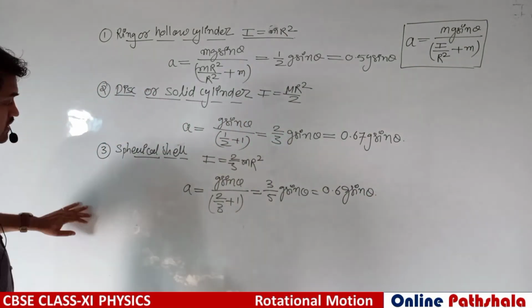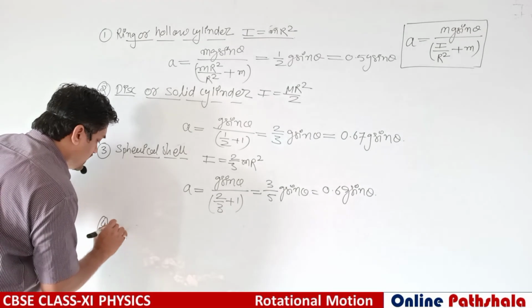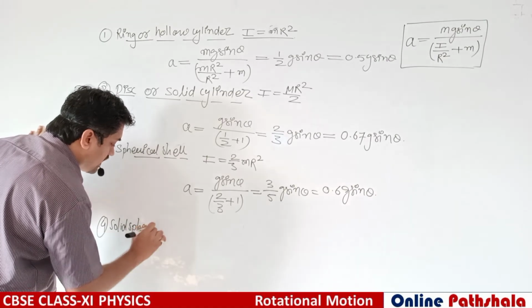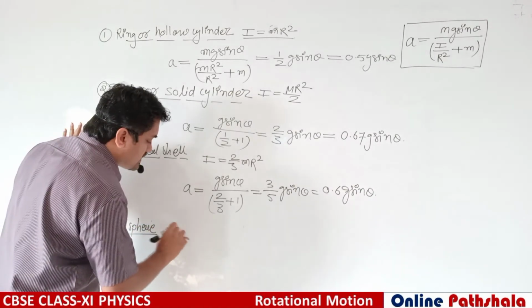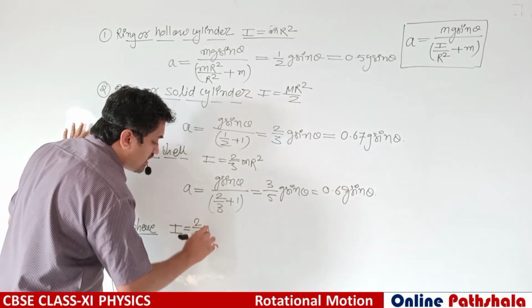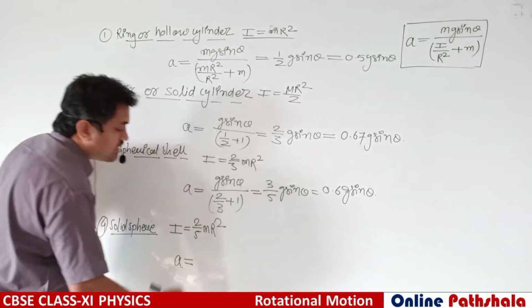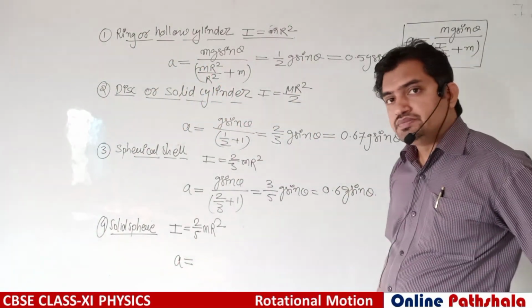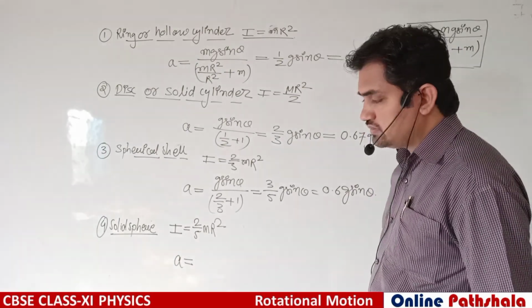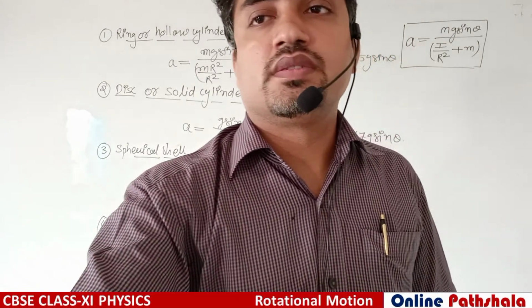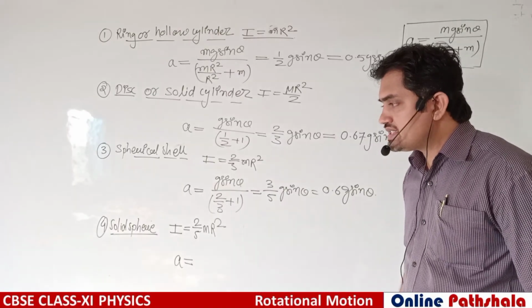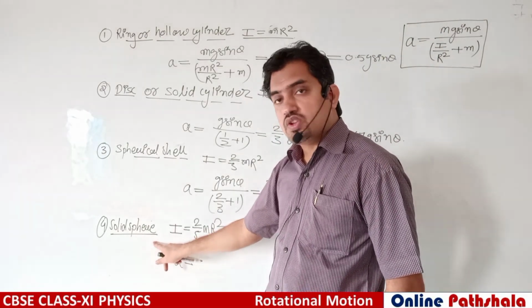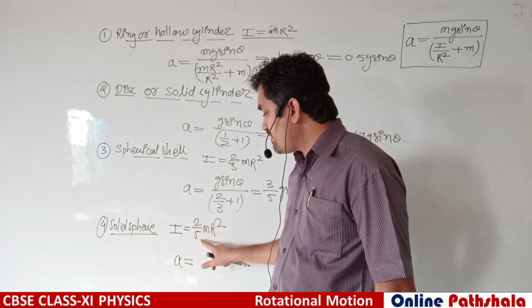Okay, fourth case, solid sphere. The moment of inertia is 2 by 5 mr square, you know very well. If we are taking a solid sphere, the moment of inertia I is equal to 2 by 5 mr square.